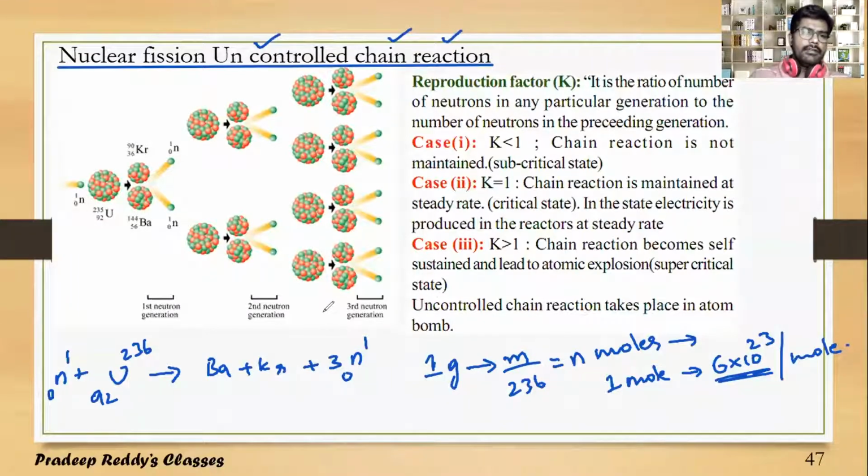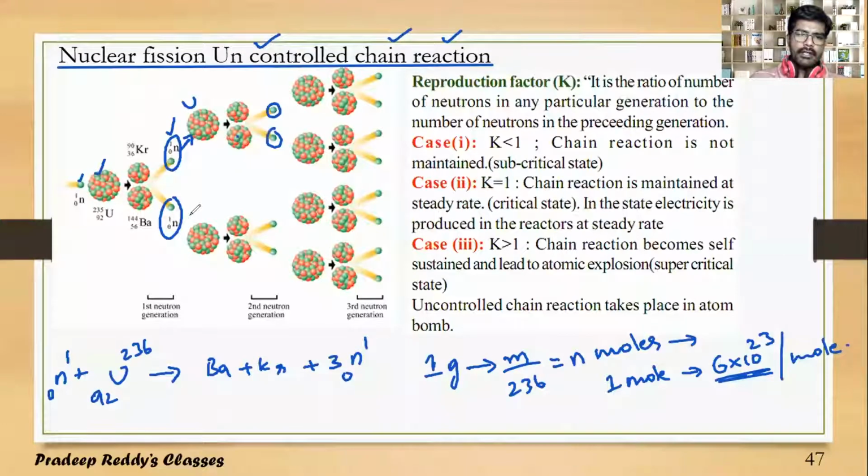Let us see. You have one uranium nucleus. This uranium nucleus is bombarded with one neutron. As a result, it splits into 2 fragments, krypton and barium, and there are more neutrons released. Of course, 1 more neutron will be there, but I am not indicating it in the diagram because it becomes very lengthy. So only 2 neutrons released I am taking here. And this first neutron again bombards 1 more uranium nucleus. It splits into 2 fragments, releasing 2 more neutrons.